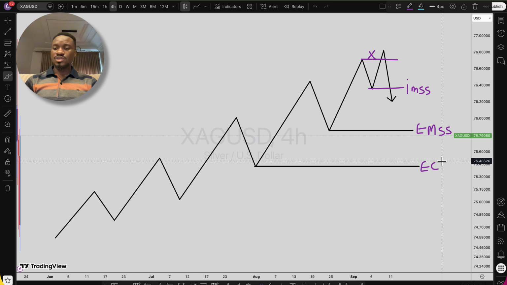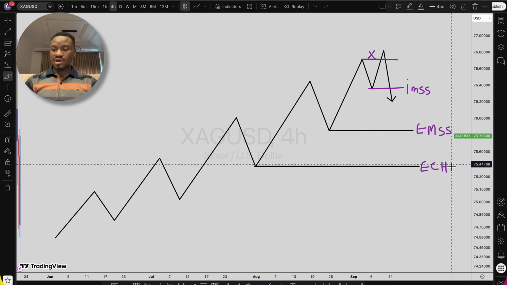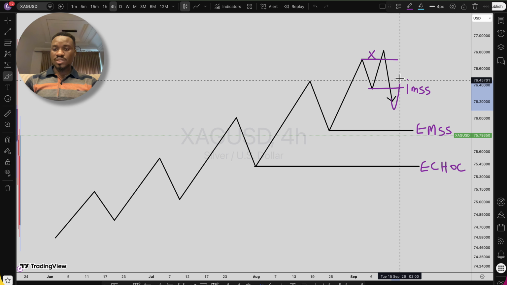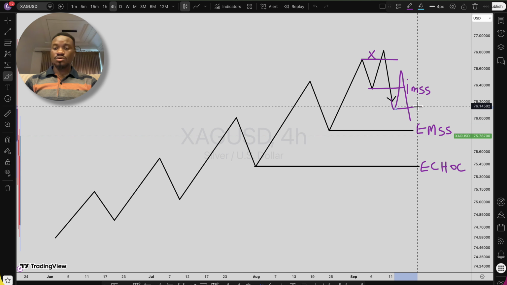So ECHOCH, that is our external change of character. You can have something like that as well. As price moves all the way down and then comes up, takes out this level, comes again, we have our internal break of structure. So that is it right there.